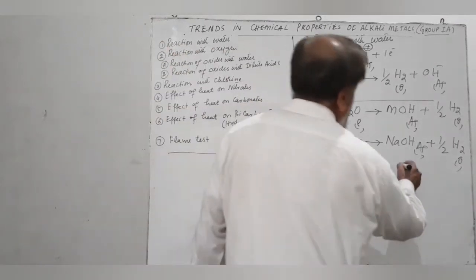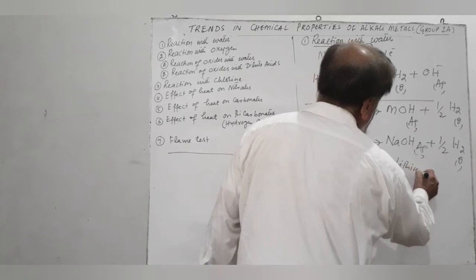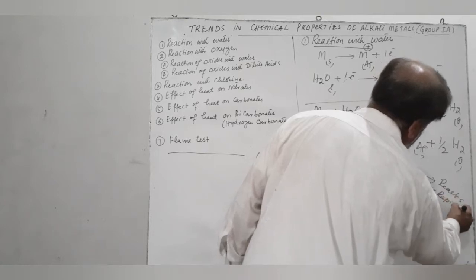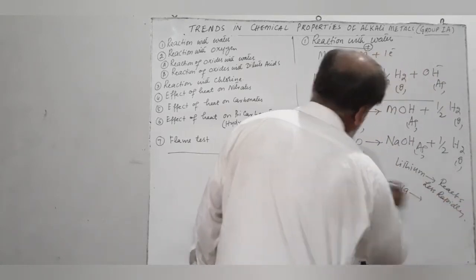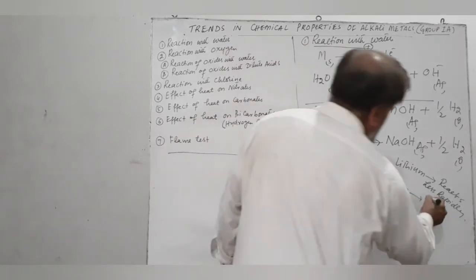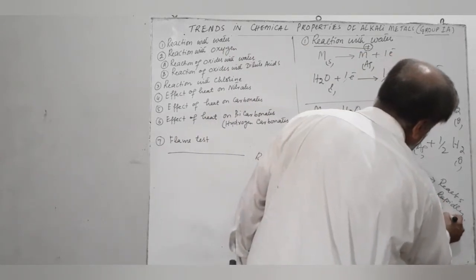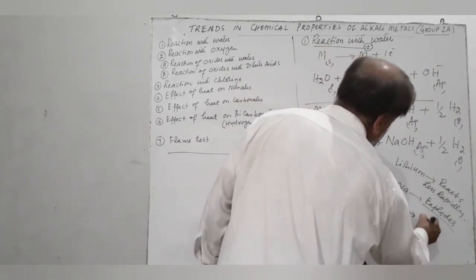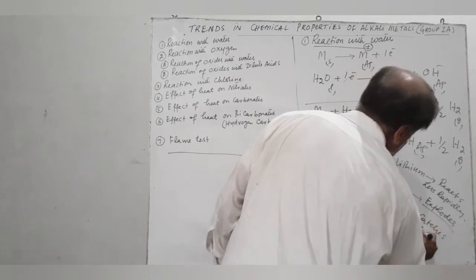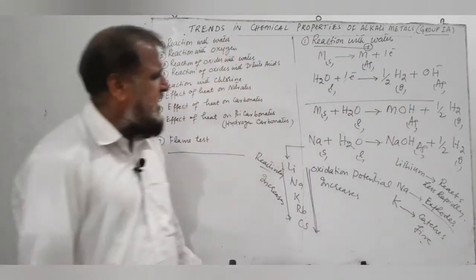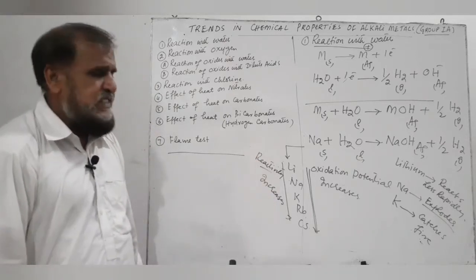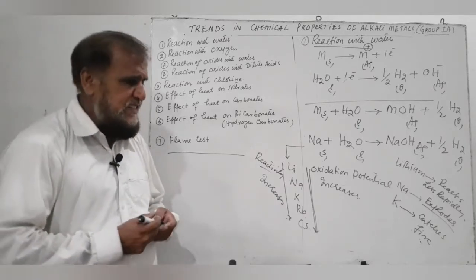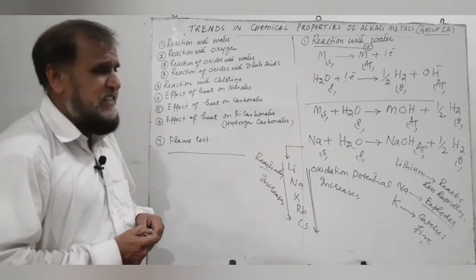For example, lithium, which is present at the top of the group, reacts less rapidly with water. Sodium, which is present below lithium, explodes in water. It reacts explosively with water. And potassium catches fire in water. Thus it shows that as we move down the group, the reactivity of the elements increases, and the reason is that according to the electrochemical series, the oxidation potential of these elements increases down the group.